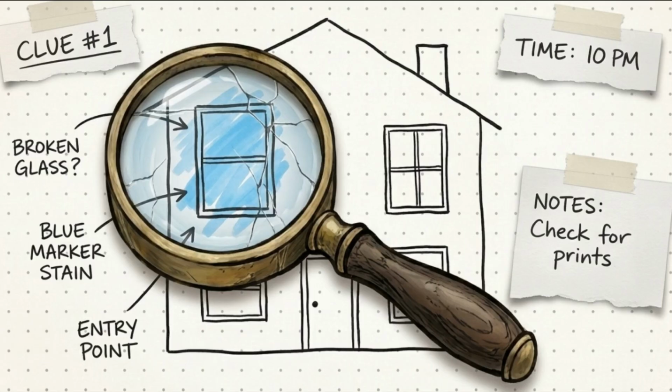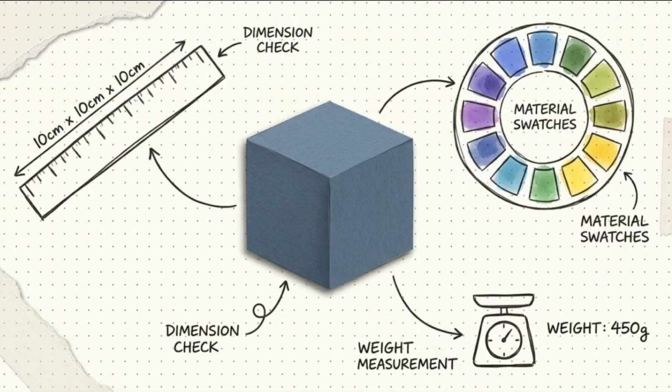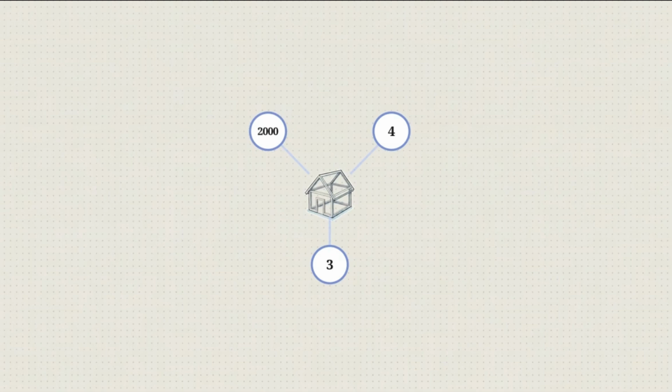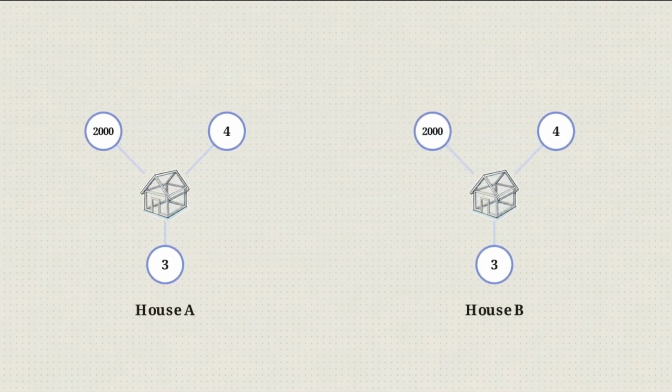To understand this, we first need to define a feature. At its simplest, a feature is any measurable piece of information about an object. In a house price dataset, your features are basic numbers: 2,000 square feet, 4 bedrooms, and 3 bathrooms. To the algorithm, House A and House B look identical because they share these exact same data nodes.